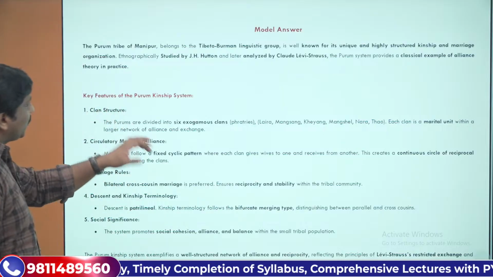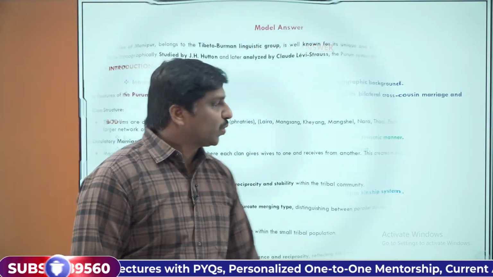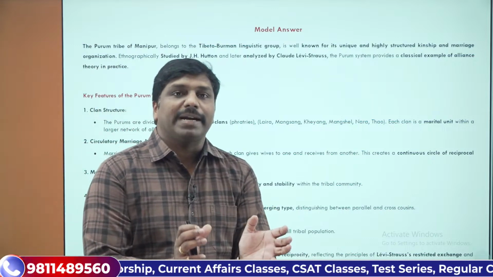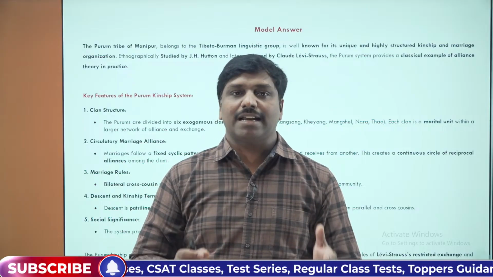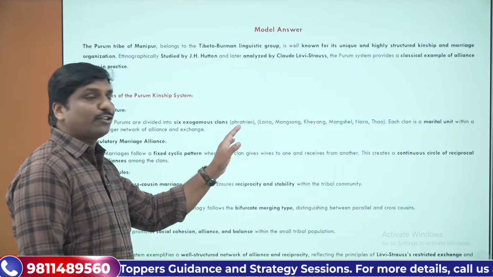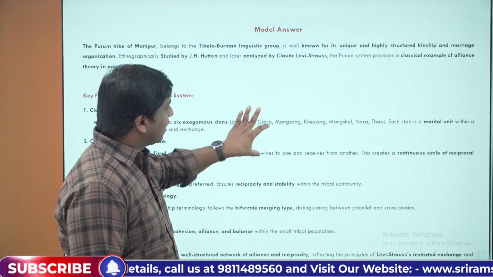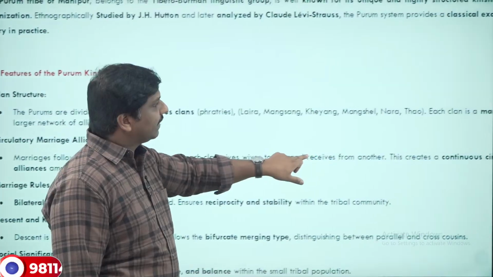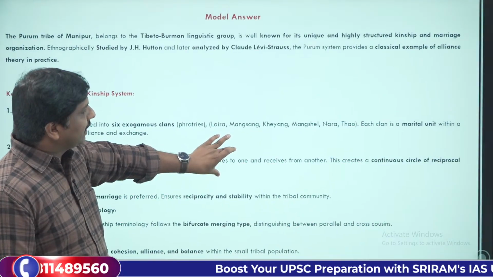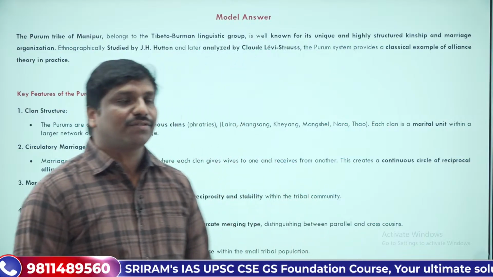Then, what are the key features of the Purum kinship system? First, the entire Purum tribe has been systematically organized into 6 clans, which can also be called phratries. A phratry is a descent group. The clans are Lyra, Masang, Keang, Mangshel, Nara, Thao, and so on. Altogether we have 6 clans or 6 phratries.